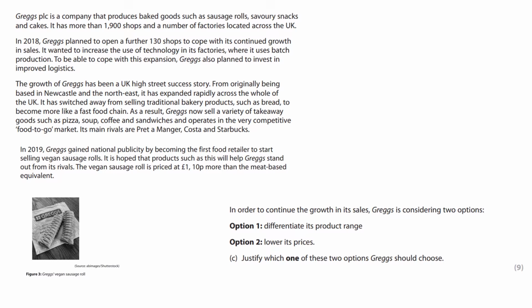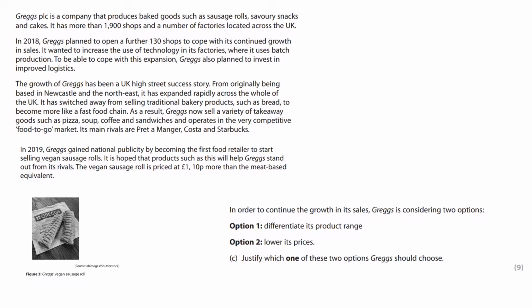It wanted to increase the use of technology in its factories, where it uses batch production. To be able to cope with this expansion, Greggs also planned to invest in improved logistics. The growth of Greggs has been a UK high street success story. From originally being based in Newcastle and the North East, it has expanded rapidly across the whole of the UK. It has switched away from selling traditional bakery products such as bread to become more like a fast food chain. As a result, Greggs now sells a variety of takeaway goods such as pizza, soup, coffee and sandwiches, and operates in the very competitive food-to-go market.